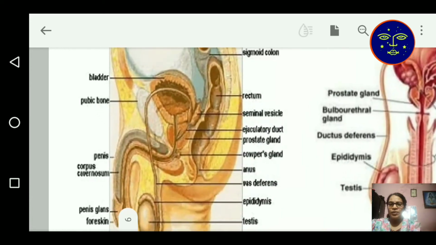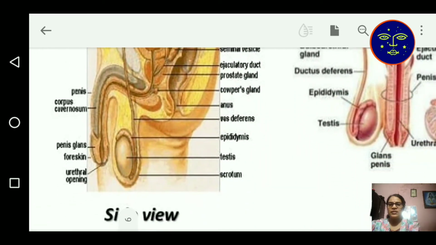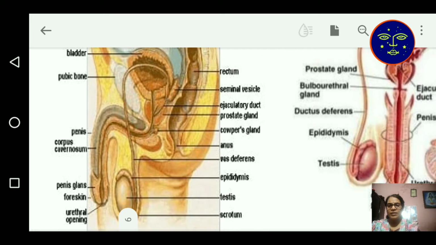In these male reproductive organs, the testis is 2 in number and each testis is covered on the outside by the scrotum. Then each testis is connected with tubes known as the epididymis. Each epididymis is connected with the vas deferens. Then all of these are connected